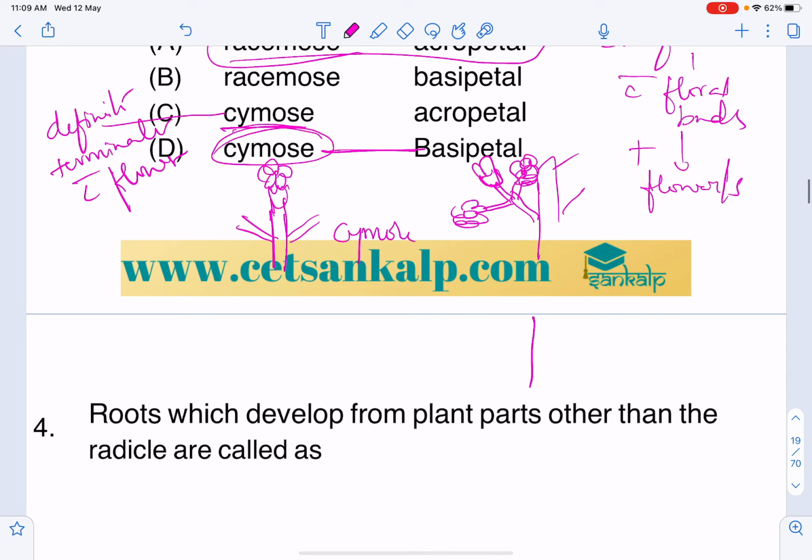So what is the meaning of basipetal? The flowers in which the older flowers are at the apex and young flowers at the base. So here we see that these are the young flowers at the base, and then older flowers at the apex.